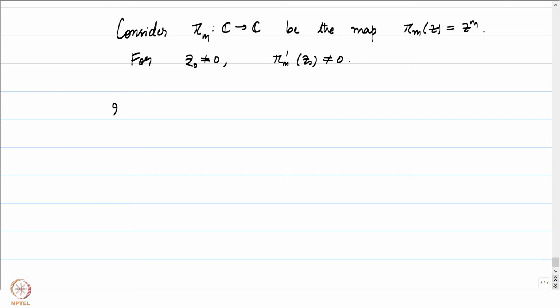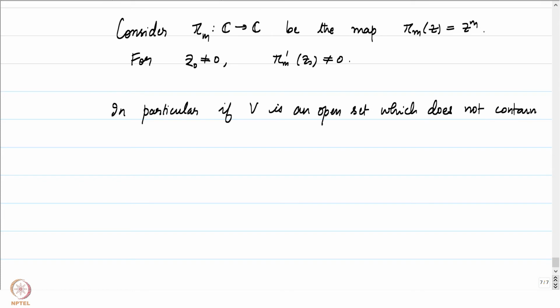So in particular, if V is a neighborhood, an open set which does not contain the origin, then at every point we will be able to get hold of a neighborhood of the point z0 whose image is also an open set.